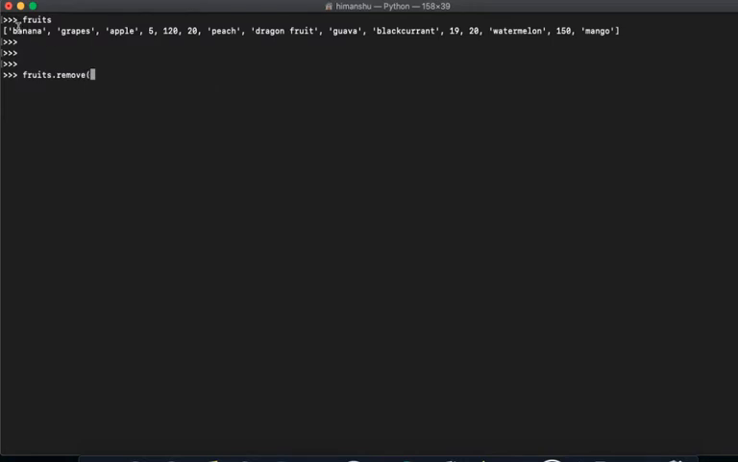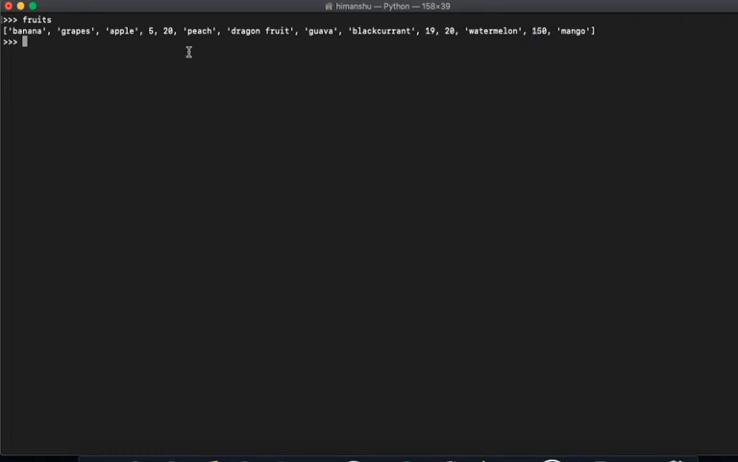I want to remove this one. Let's say 1, 2, 3, 4, 5, fifth element. So my fruit list is here, right? Now what I want to do is just remove one of the elements over here. Let's say I want to remove 150. I don't like it here in between.